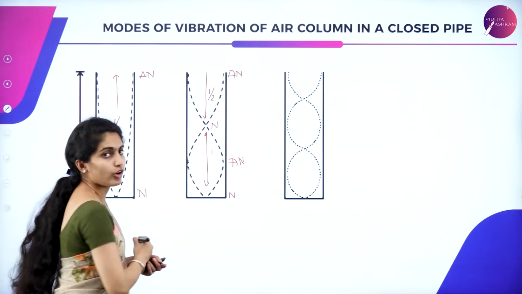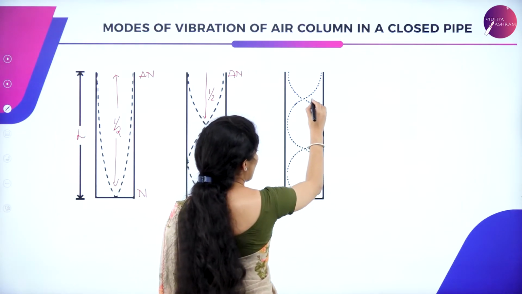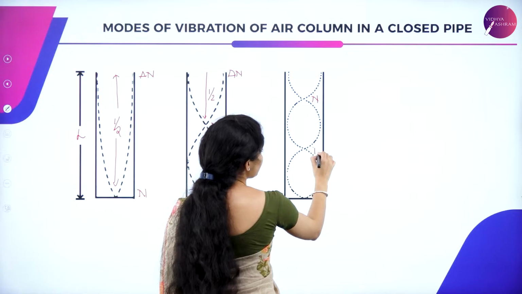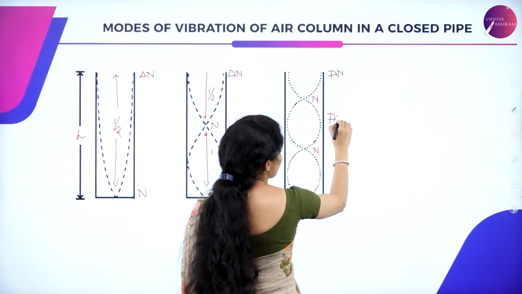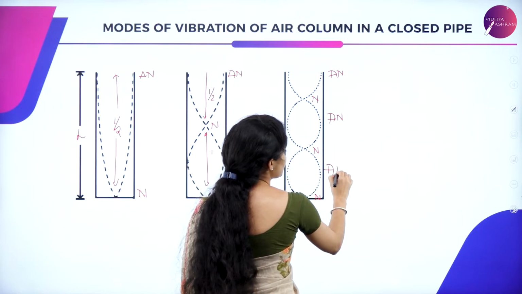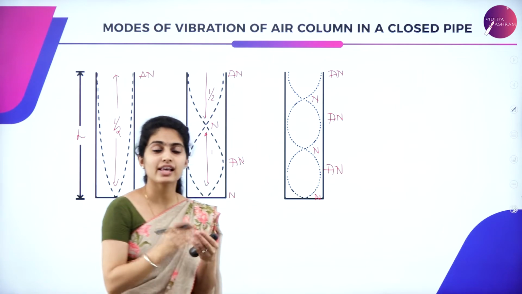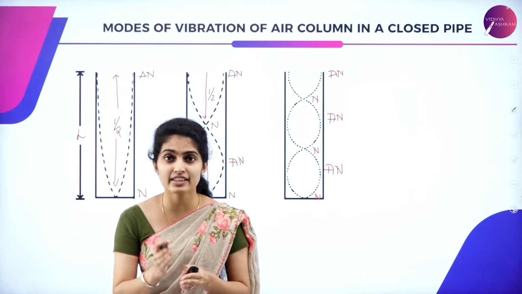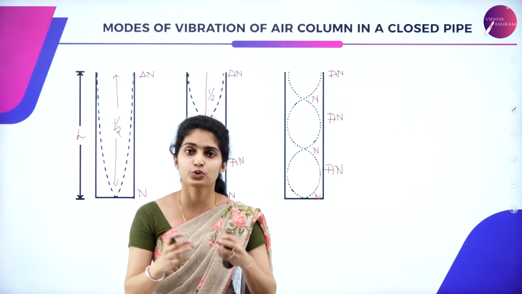So it is 1.5. Next, let us go to the third column. Here we have node, node and node, so there are three nodes. This is the antinode, that is, the amplitude of vibration is maximum at this part. That is why it is called an antinode, where there is no formation of any sort of node, that is, merging of two waves.